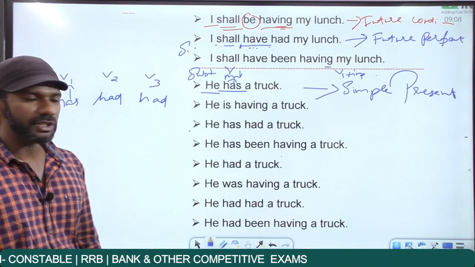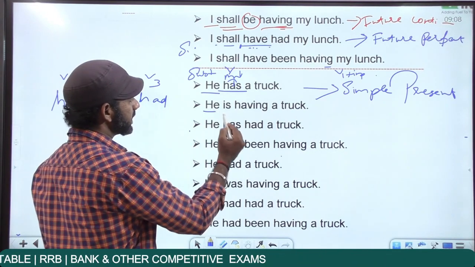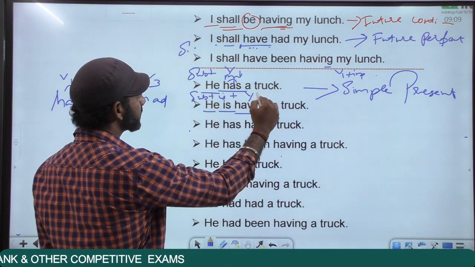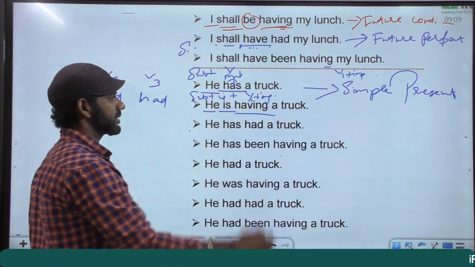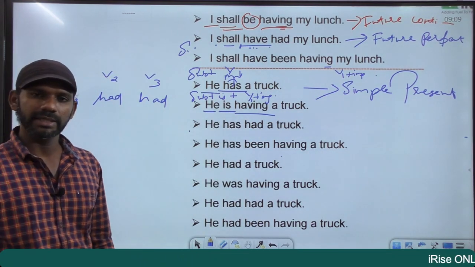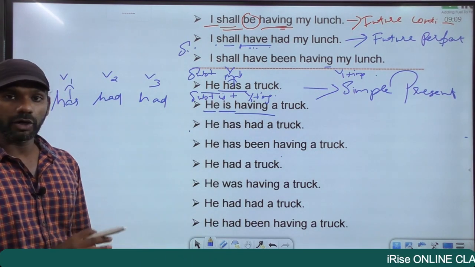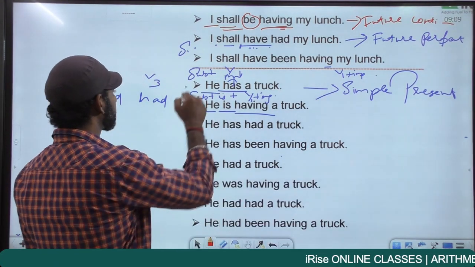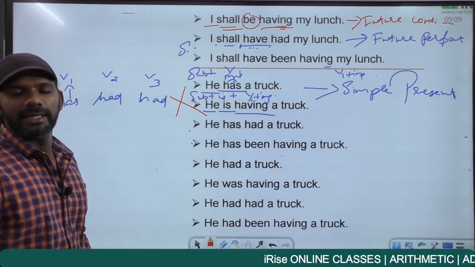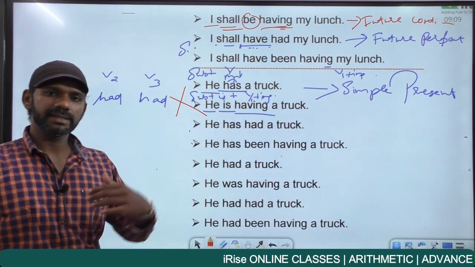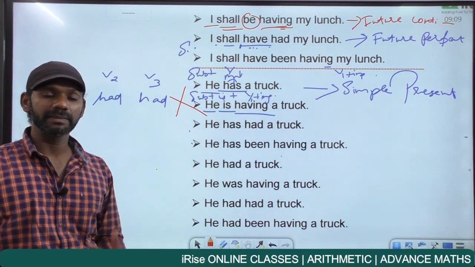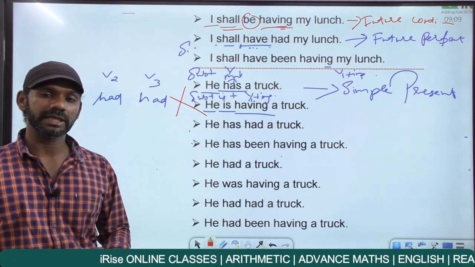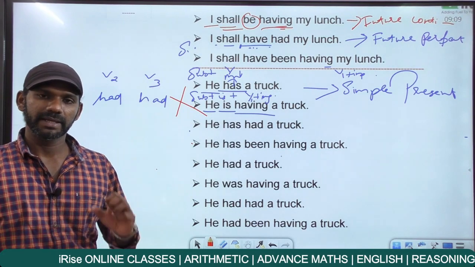Come to the second category, present continuous. He is having a truck. The subject here is he plus is plus having, V1 plus ing. This statement is completely fine according to the structure, but I say this sentence is grammatically wrong. Every option that we select as the answer must be grammatically correct and must make sense. If a sentence is grammatically correct but does not make sense, without thinking much, eliminate that option.